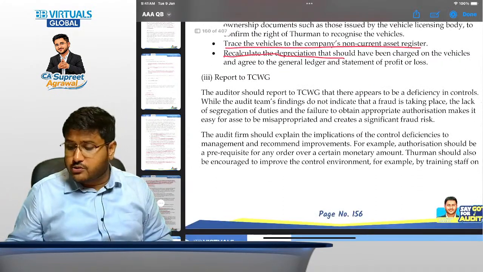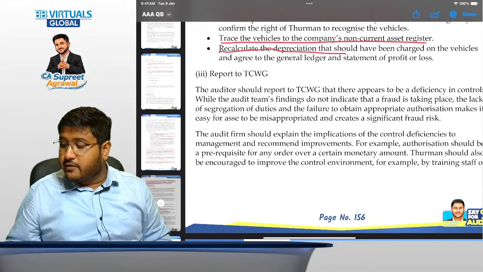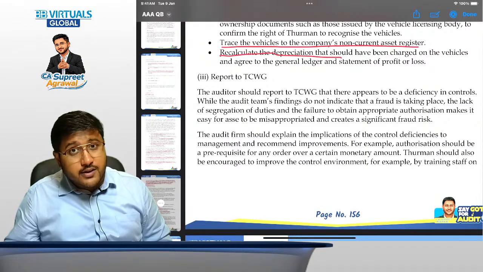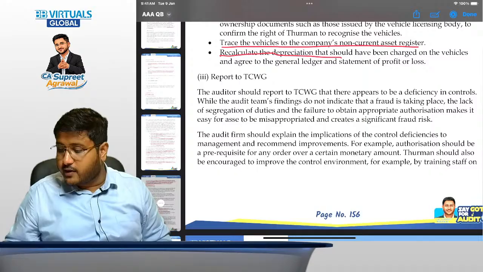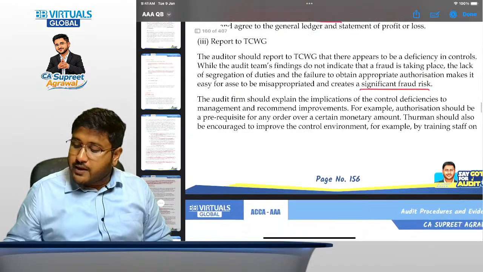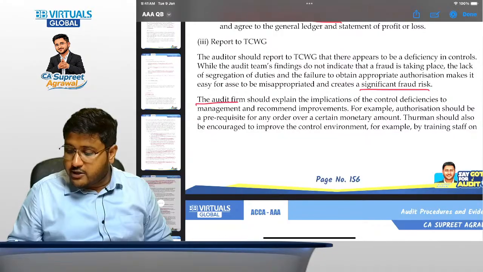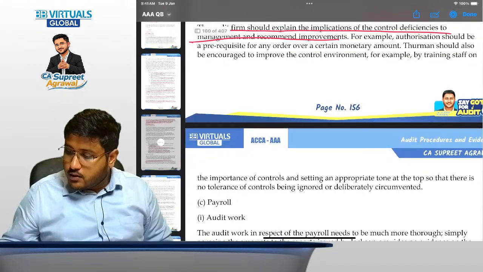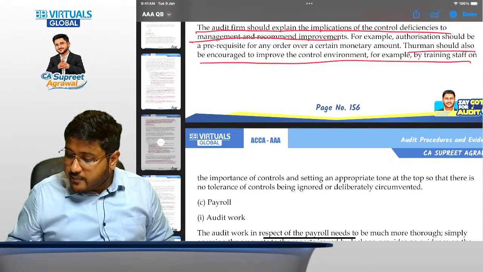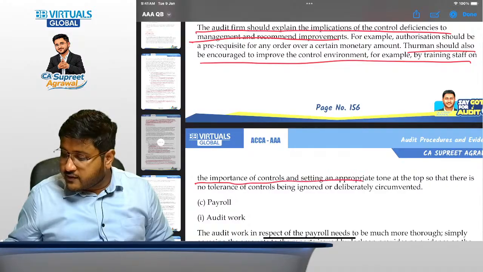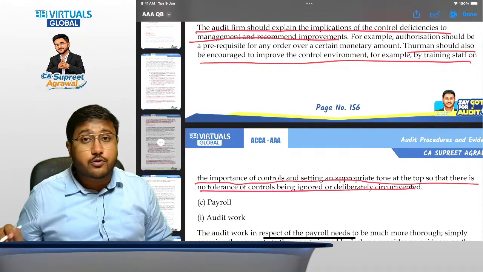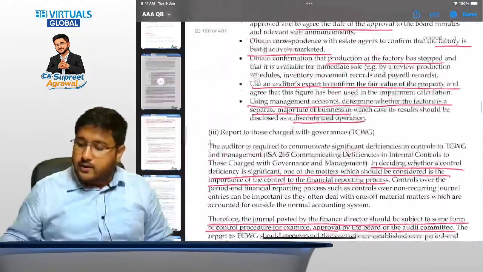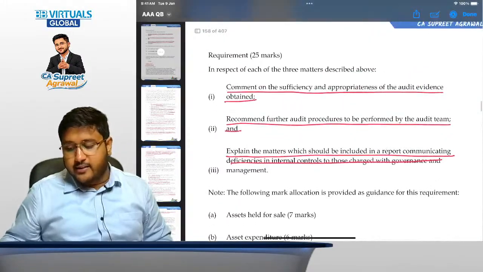When we talk about the report to those charged with governance, the auditor should report that there appears to be a deficiency in the control. While the audit team's findings do not indicate that a fraud is taking place, there is still a significant fraud risk that is prevalent. The audit firm should explain the implications of the control deficiencies to management and recommend improvements also. Thurman should also be encouraged to improve the control environment, and they should communicate the importance of controls and set an appropriate tone at the top, that no tolerance of controls being ignored or deliberately not followed would be acceptable.